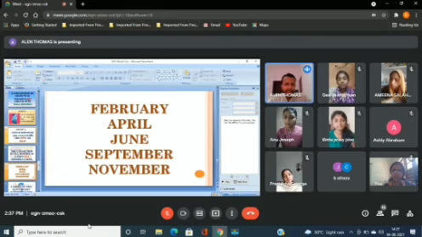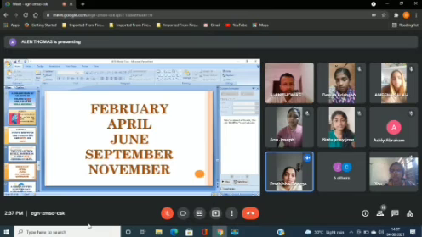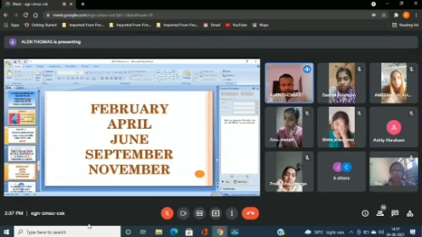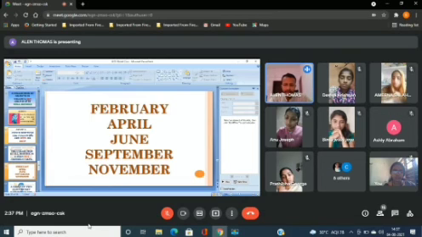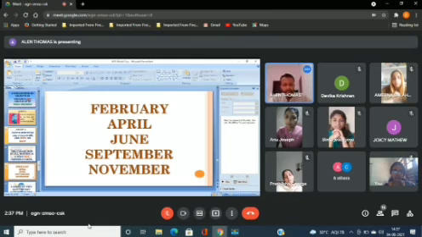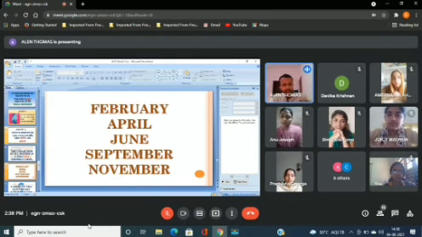And the main question is, is this a set? Yes, it is a set. Why? Because anyone of you who gives the answer for this question will say the same: February, April, June, September, and November. That answer does not vary from place to place. Even a student studying mathematics in America or some other state will give the same answer, right?